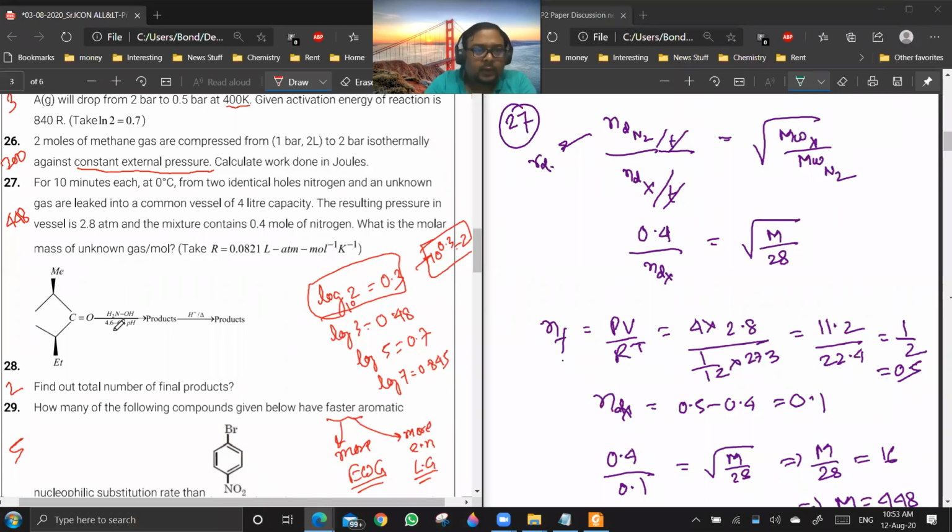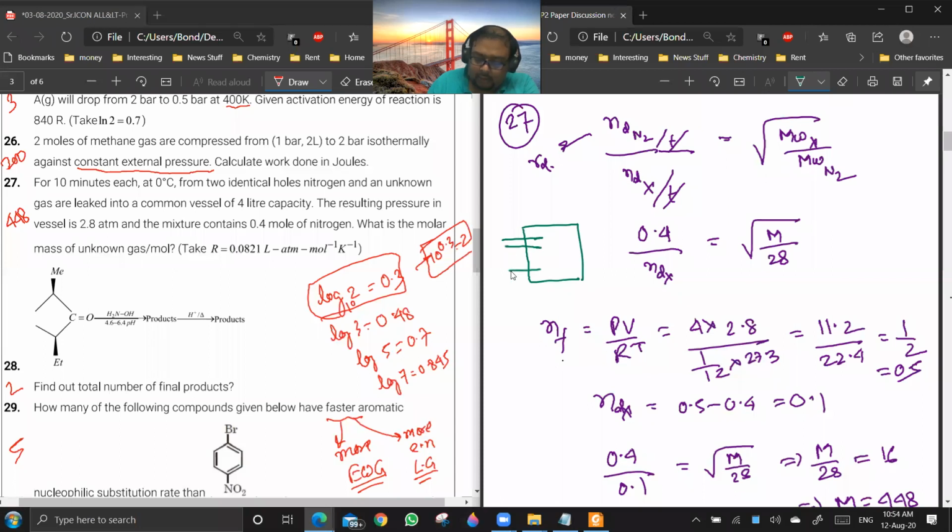You see, in 27, it is given that you have 2 identical holes, and from one nitrogen is leaking, and from the other some gas X is leaking. Both are going to the same vessel. So one hole is like this, another hole is like this. From here N2 is coming, from here X is coming. And they will be building up some pressure here.